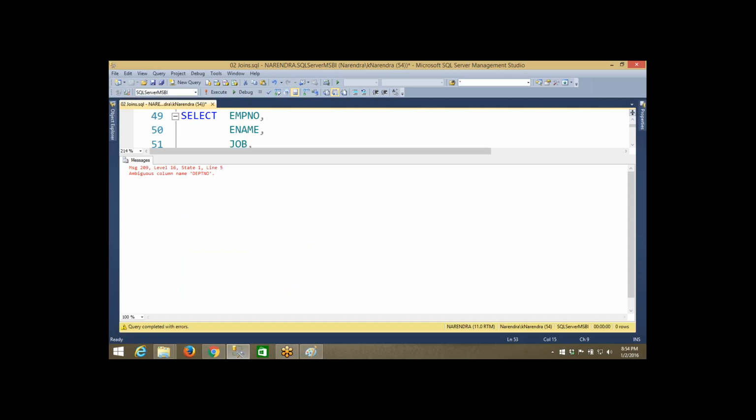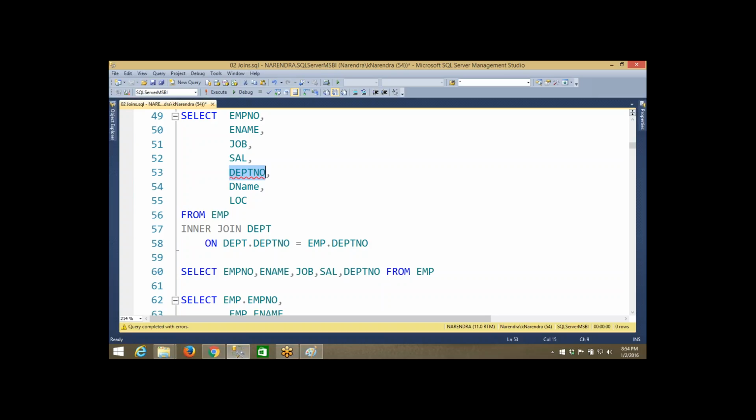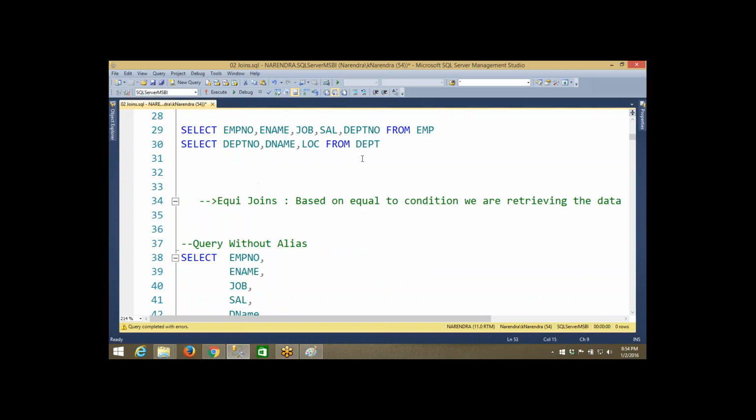Ambiguity is nothing but what? Confusion. So what is the confusion here? I am expecting the column department number from the table. Okay, so you are expecting the column department number. That is true. No one is saying that is wrong, but